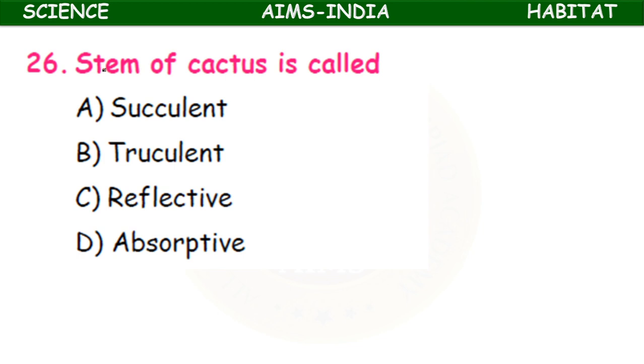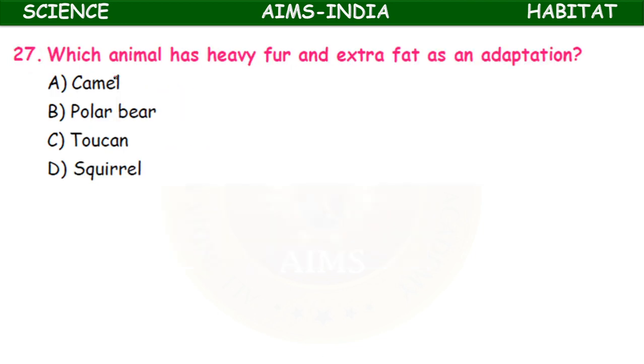The stem of cactus, a desert plant, is called a succulent stem, reflective stem, or absorptive stem. It is a succulent stem. When you prick the stem, water will come out, a water-like substance.